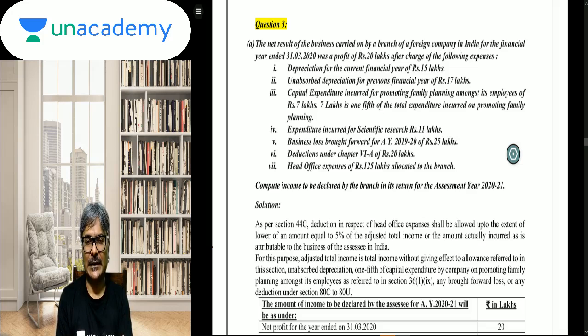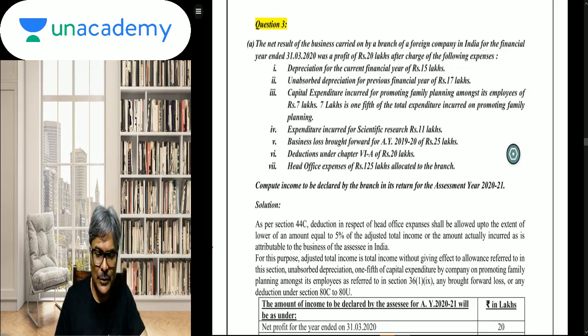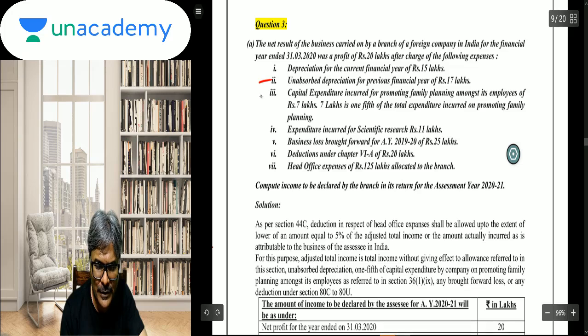So students, here we all know 5%. Whatever is the HO expenditure which is apportioned will be compared with the 5% of the adjusted total income. Now, 5% of adjusted total income, it will be before all these items. All these items, students, can you see this? Unabsorbed depreciation, capex on family planning, thereafter the business brought forward losses and all, isn't it?